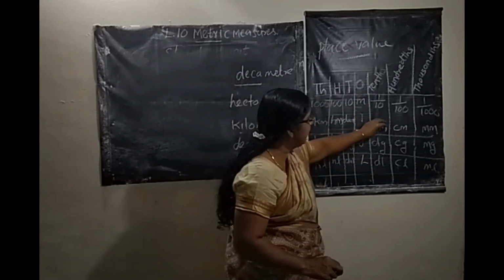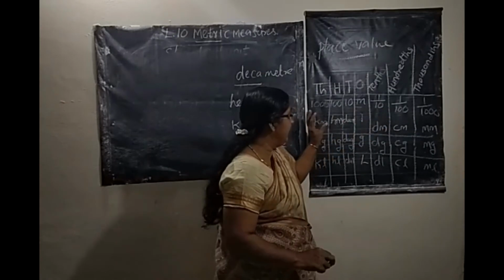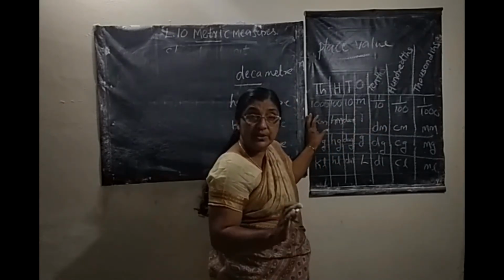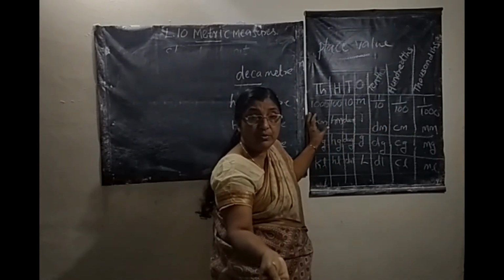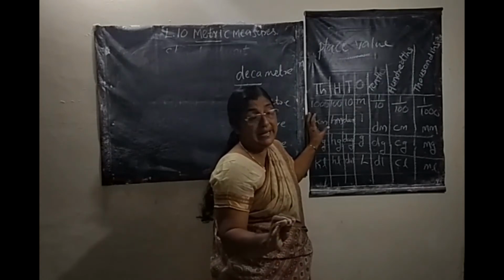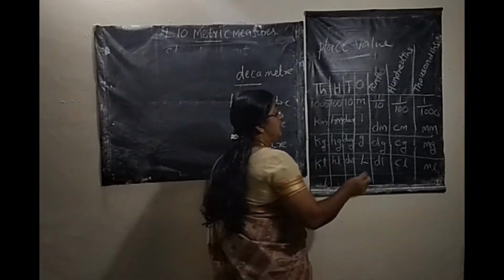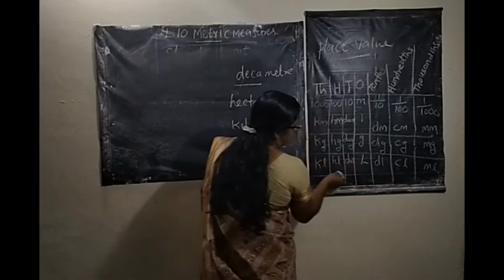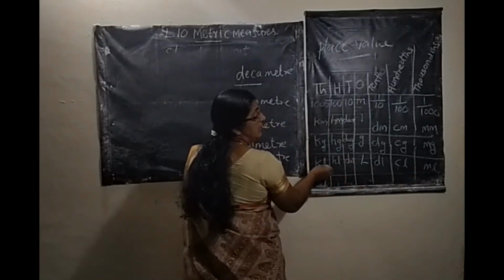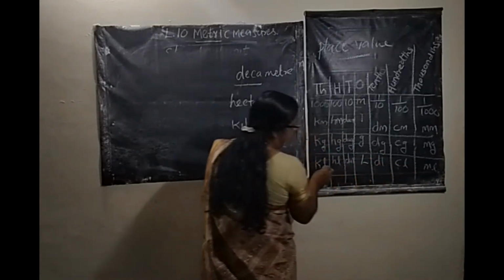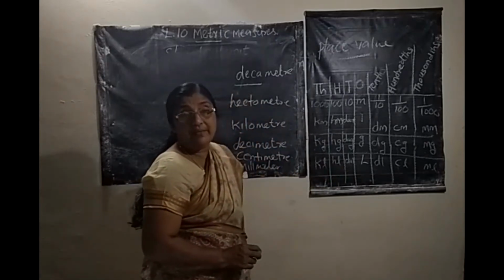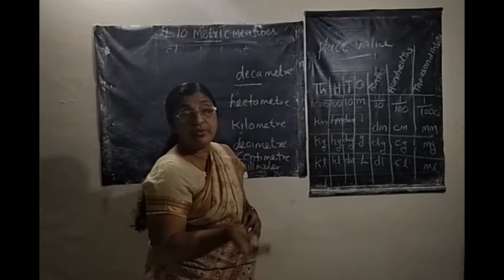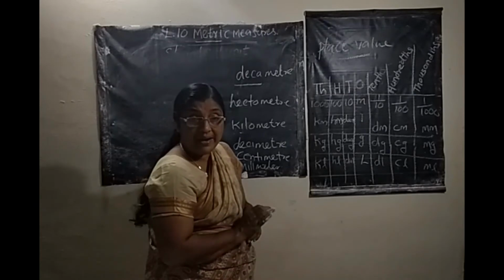Kilometer to decimeter, you multiply. When a larger unit is converted into a smaller unit, you multiply. When we convert a smaller unit to a higher unit, you divide.